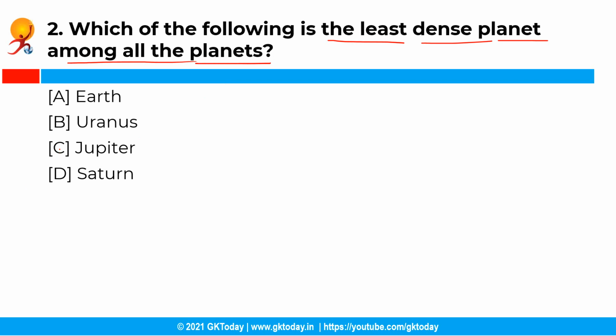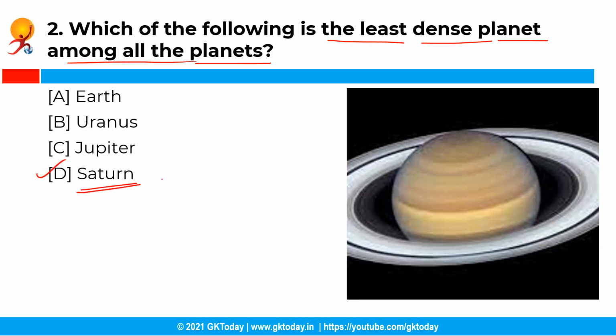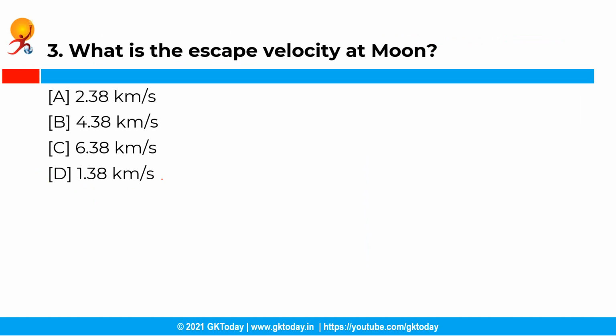Now, the next question is, which of the following is the least dense planet among all the planets? So you have the following options, and the correct answer is option D, that is Saturn. So Saturn is the least dense among all the planets, and its density is less than that of water.